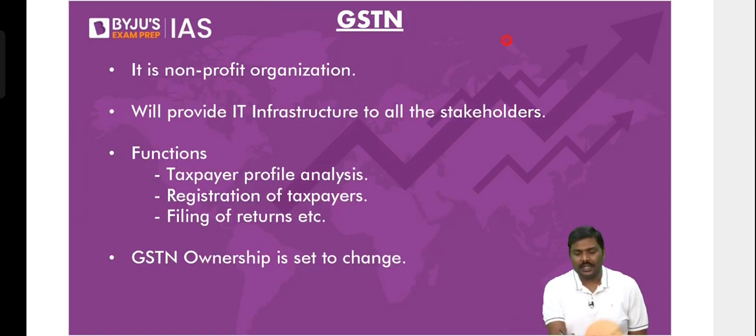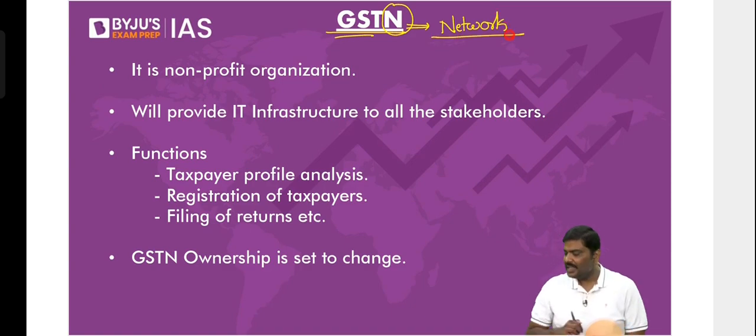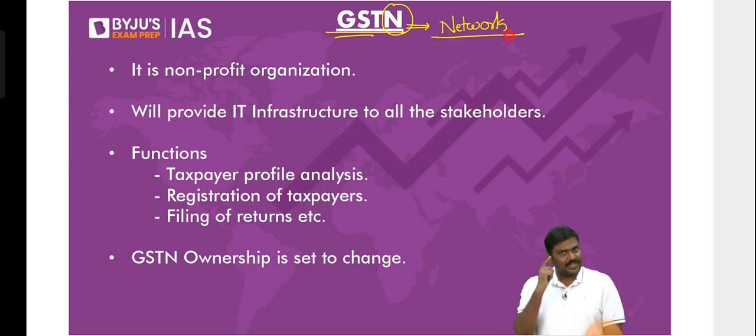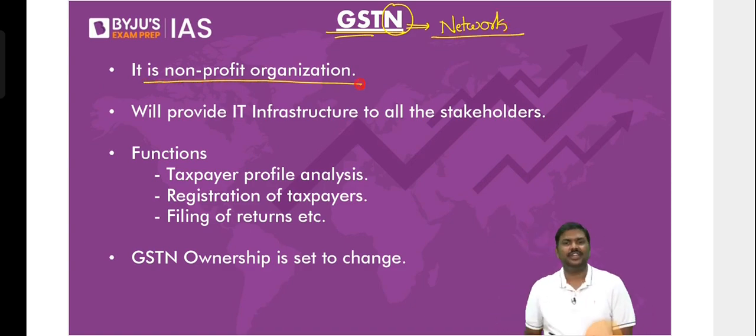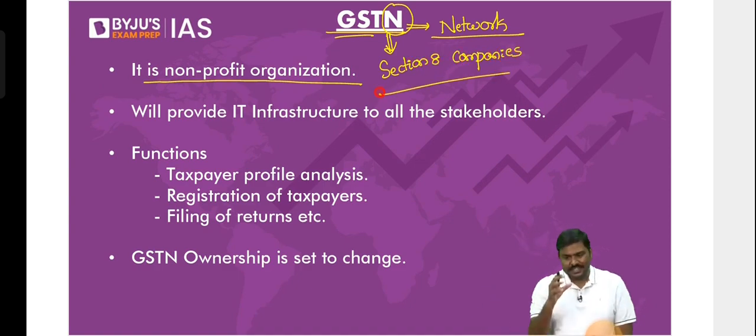Next, Goods and Services Tax Network. You already know the expansion of GST. What is N? It stands for network. Goods and Services Tax Network. First and foremost, remember this: it is a non-profit organization. What do you mean by non-profit organization? Generally, we use a term called Section 8 companies. Remember this. These are companies which are registered under the Companies Act. Section 8 companies are those companies which are registered under the Companies Act.